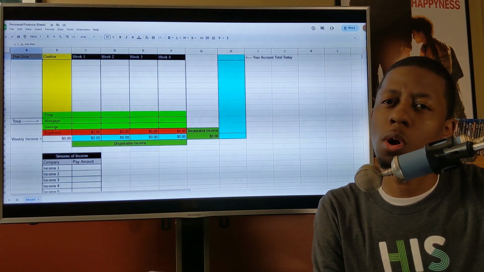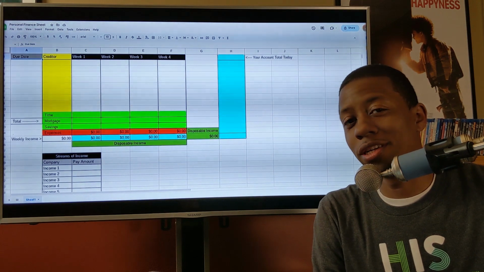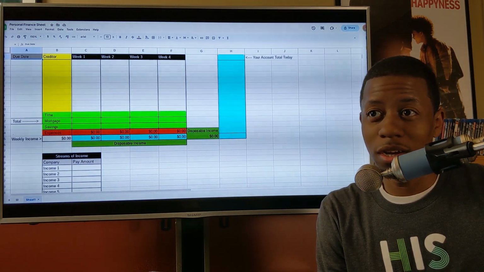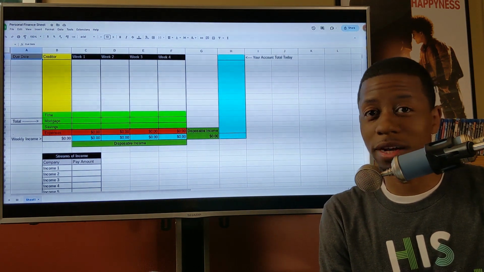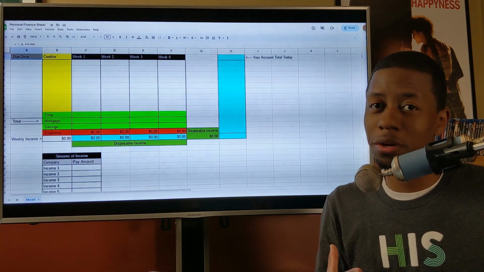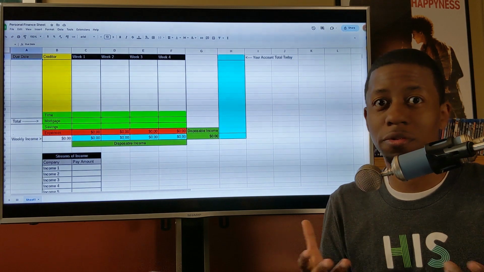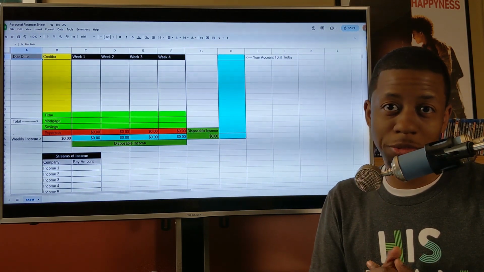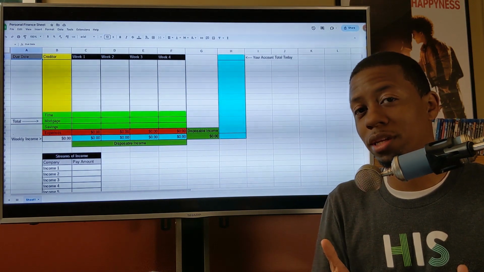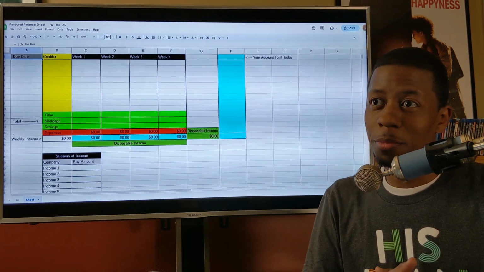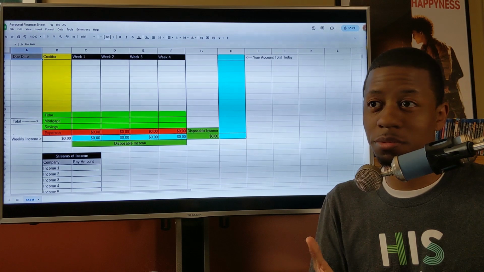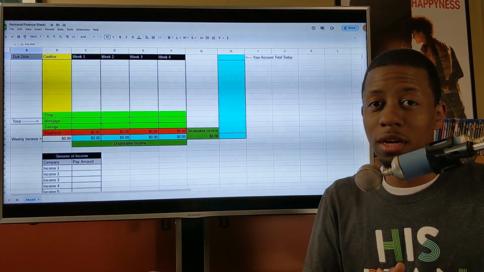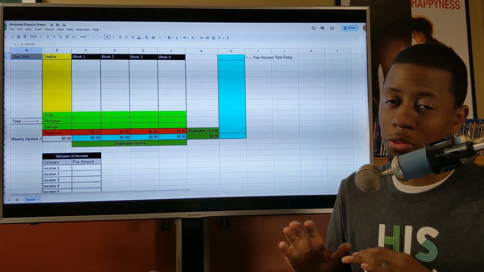So today I'm going to be doing a walkthrough on the spreadsheet that I use today and the same spreadsheet that I've used ever since I was making $7.25. So you might know some people who are struggling financially. They're living paycheck to paycheck. And most people assume the reason why they can't save money is because they don't make enough money. But I actually learned through personal experiences, most of the time it's not about how much you're making, it's about how much you're spending. So this spreadsheet, I'll go through the entire thing.